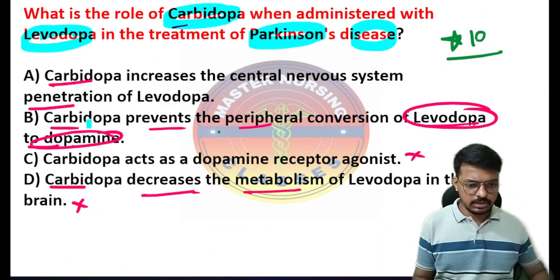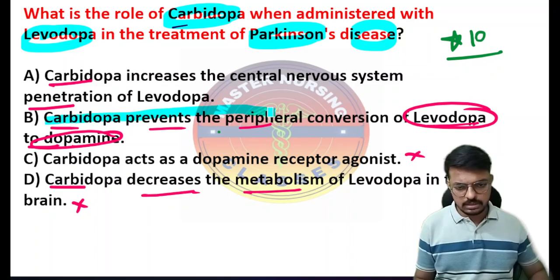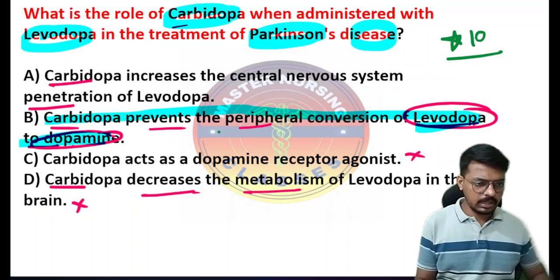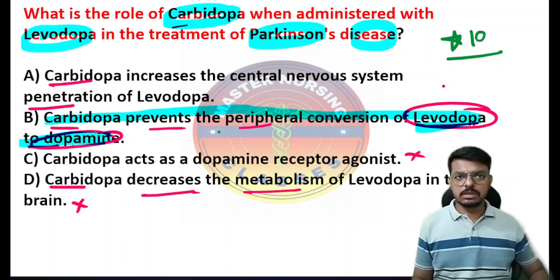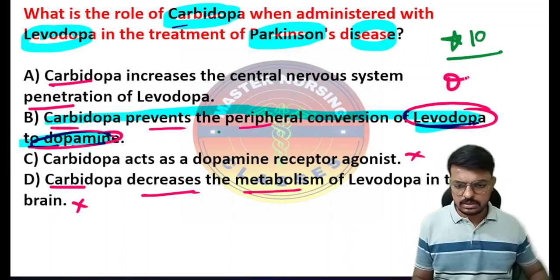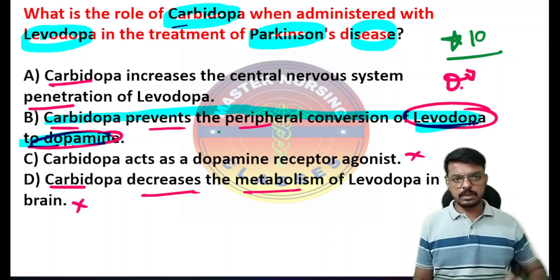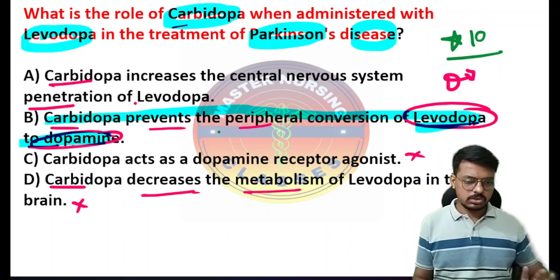So option B is the correct answer: carbidopa prevents the peripheral conversion of levodopa into dopamine. If the examiner wants to ask a question from this concept, he will ask it with the same option. Consider this one. Very important questions for you all.